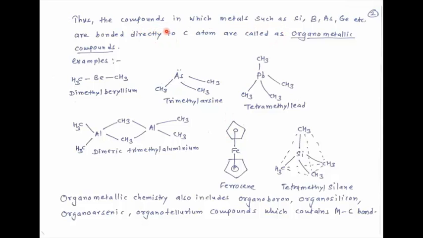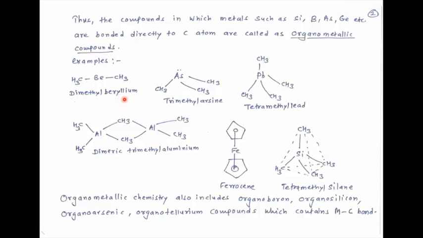Thus, the compounds in which metals such as silicon, boron, arsenic, germanium, etc. are bonded directly to a carbon atom are called organometallic compounds. Here there are some examples.